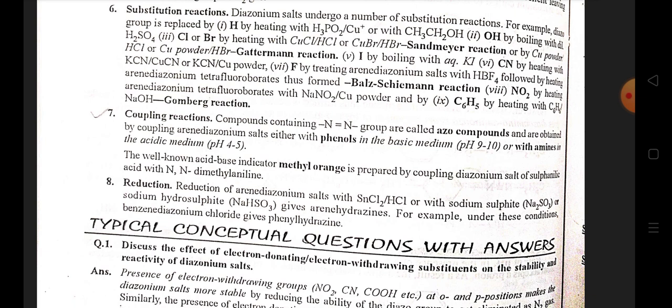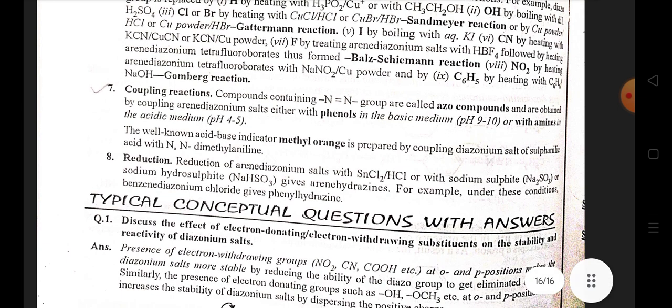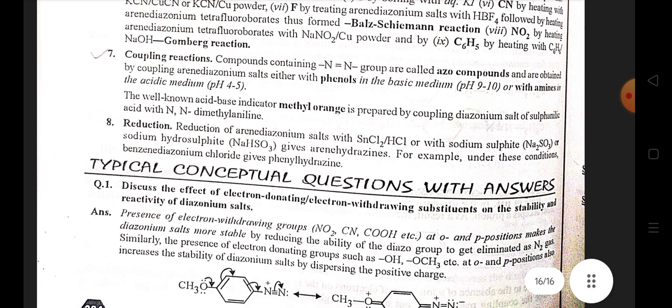Compounds containing the N=N linkage are called azo compounds, obtained by coupling arene diazonium salt either with phenol in basic medium, pH 9 to 10, or with amine in acidic medium having pH 4 to 5. The well-known acid-base indicator methyl orange is prepared by coupling diazonium salt of sulfanilic acid and N,N-dimethylaniline.